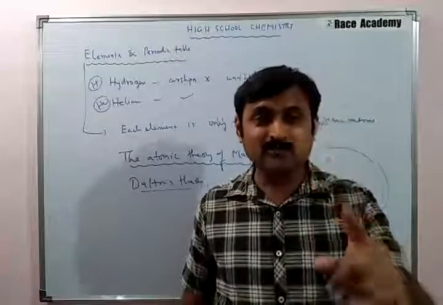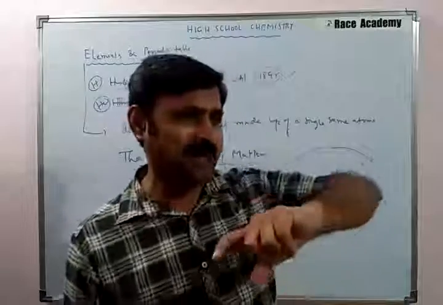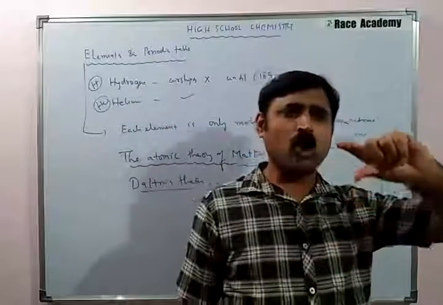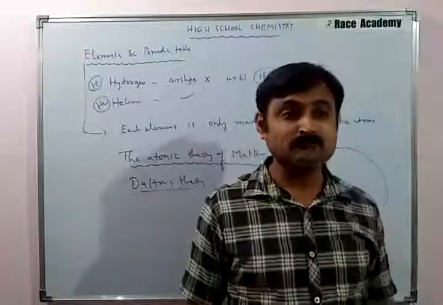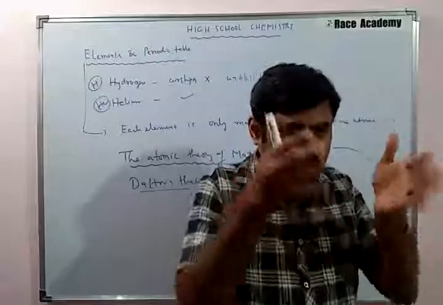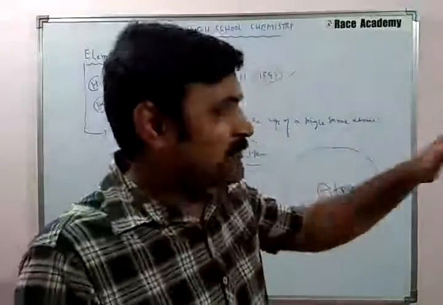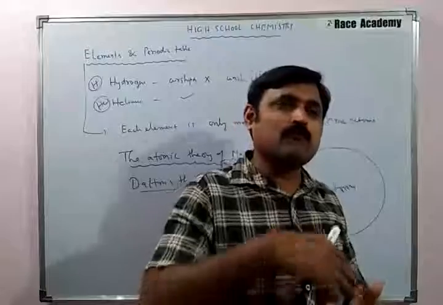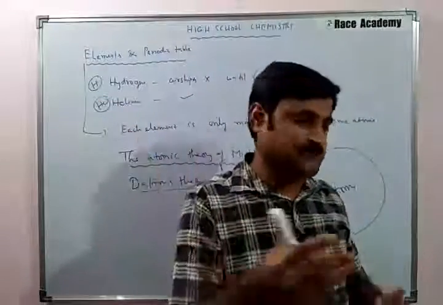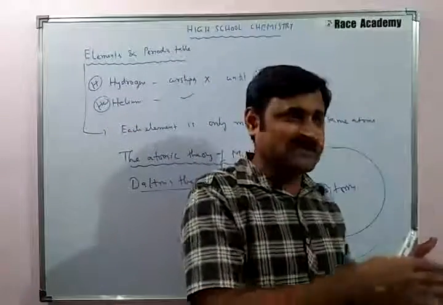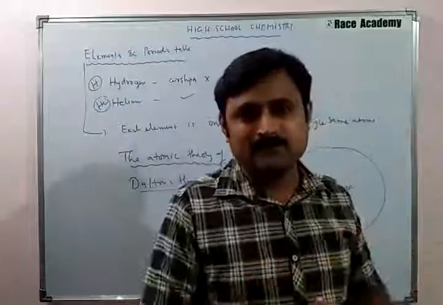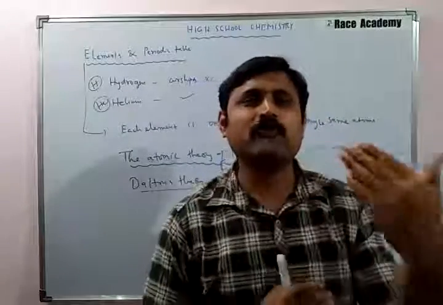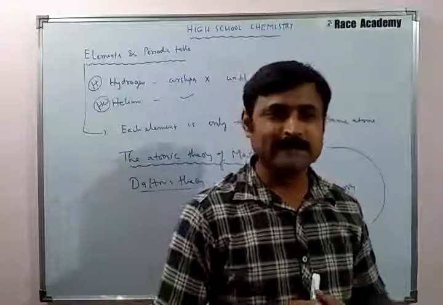Atoms of one element cannot be converted into atoms of another element, because an element contains only the same type of atom that cannot be modified into another element.